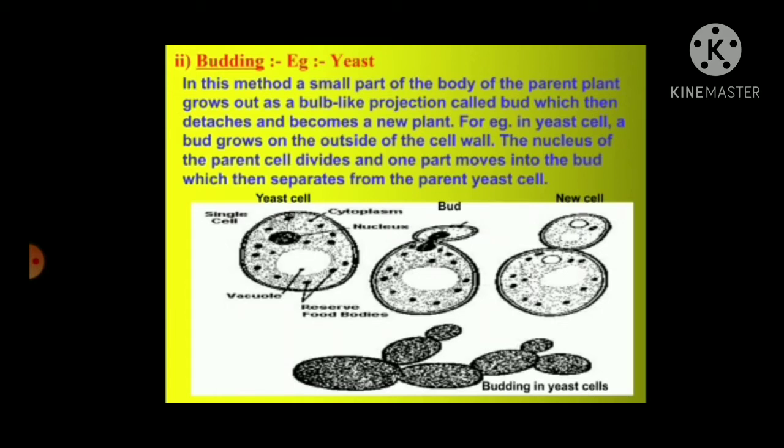Now you will remember that I have taught you in the earlier chapters what is cytoplasm, nucleus and vacuole. So over here, what is happening is that a small part of the body of the parent plant grows into a bud. Then it detaches and becomes a new plant. An example is the yeast cell.